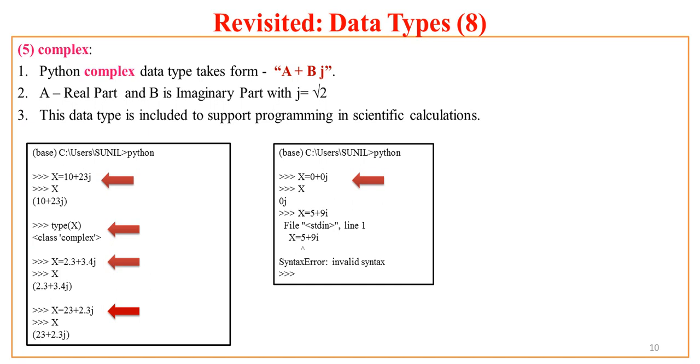Now I can even try, can this j be replaced by any other symbolic notation? For example, I have assigned x a value 5 plus 9i. Now Python gave me an error because Python has a fixed specification that the real part can be anything, but the imaginary part should be associated with the predefined letter j, which has been given the value square root of minus 1. It is a syntax error for Python.